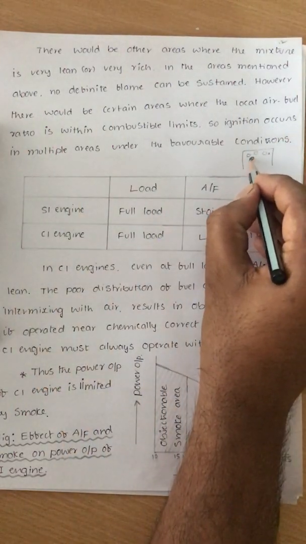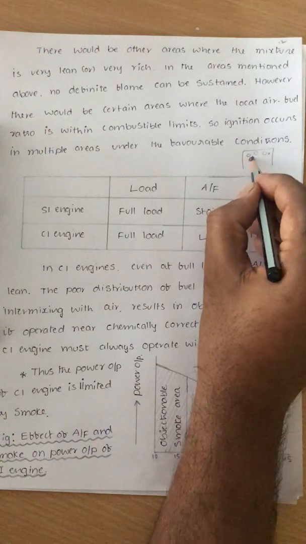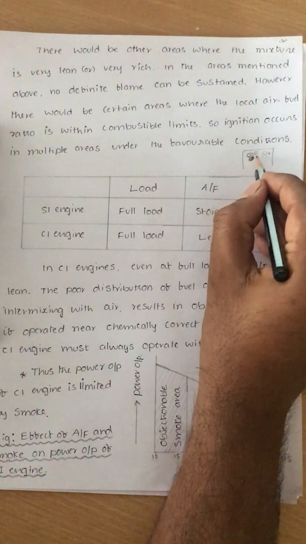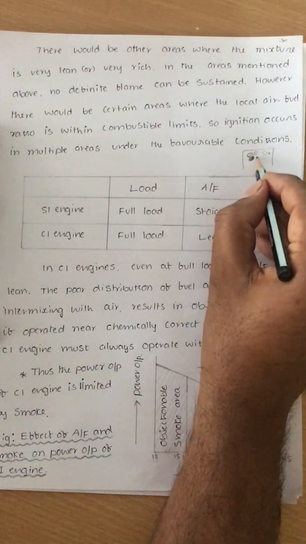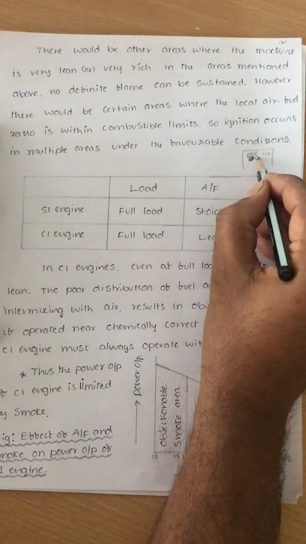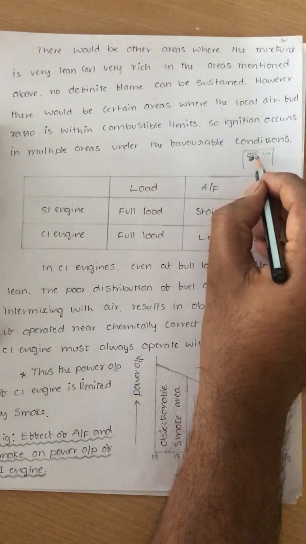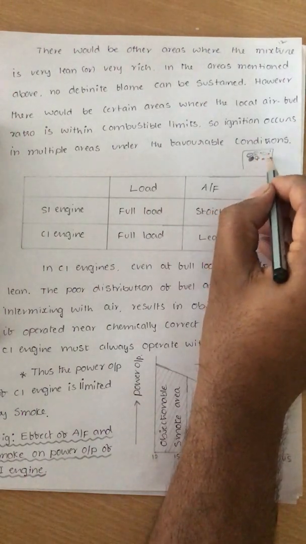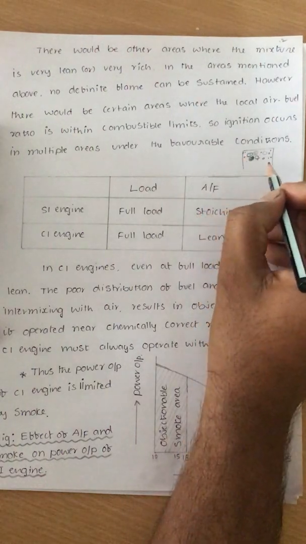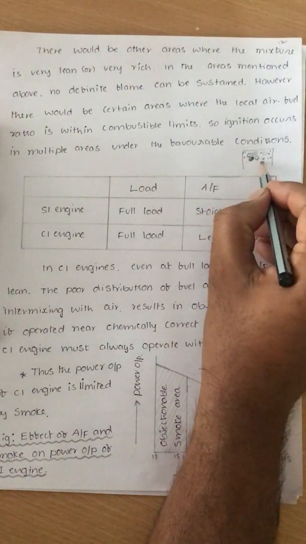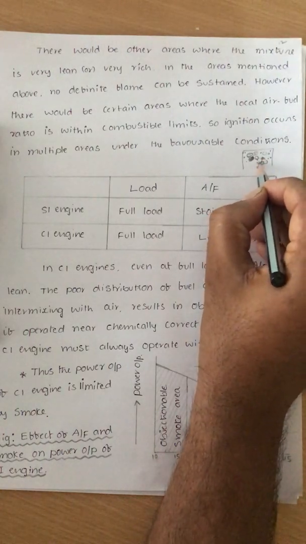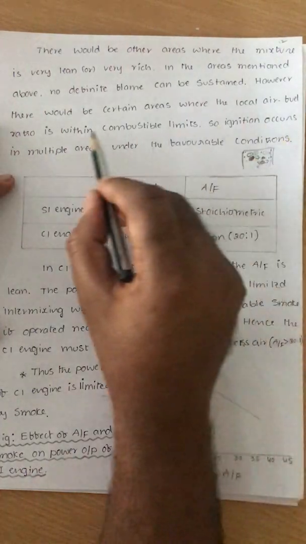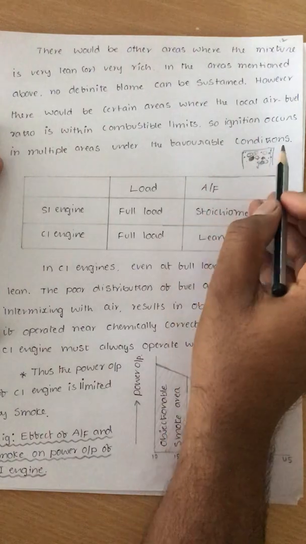That means in this favorable condition, the ignition starts, and once the ignition starts, automatically the neighboring particles, even if they have more air and less fuel, are also burned. If it has more air and less fuel, this is also burned. If it has more fuel and less air, that is also burned. So combustion occurs at multiple points wherever the mixture is in the combustible limit. At that point combustion initiates, and the neighboring particles catch fire from it, so the combustion is completed in a very short time. So ignition occurs at multiple points under the favorable conditions.